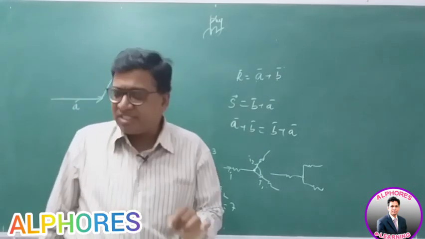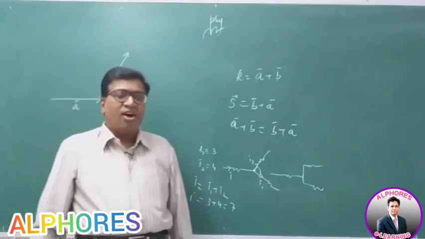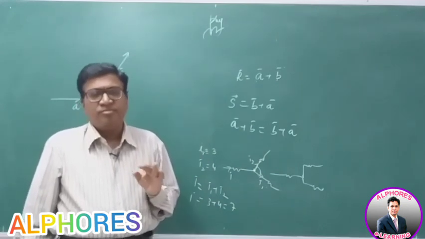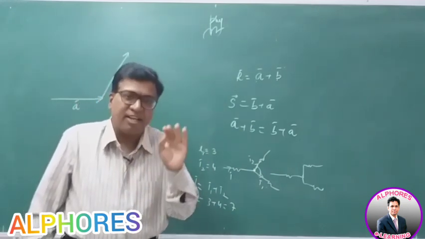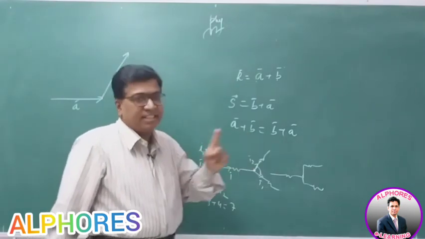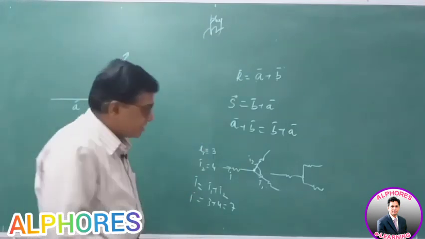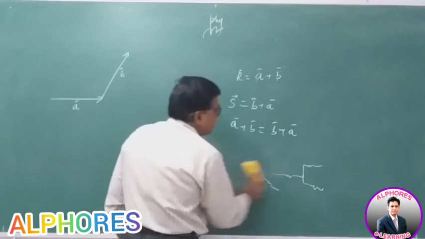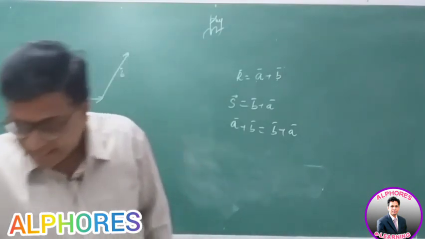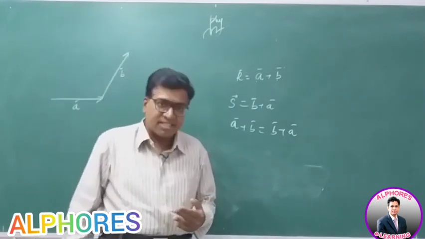So, possessing direction is not the qualification of becoming a vector. All physical quantities that possess direction are not vectors. They should possess magnitude, direction, a specified unit, and they have to obey the laws of vector addition. Then only they are called vectors. There are some physical quantities which possess magnitude and different directions, still they are neither scalars nor vectors. They are termed as tensors.